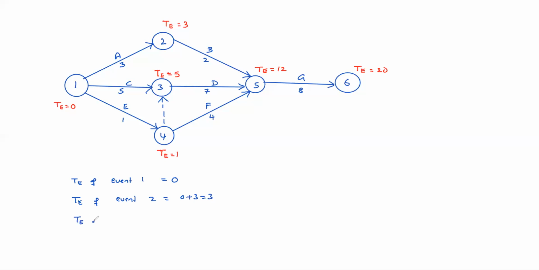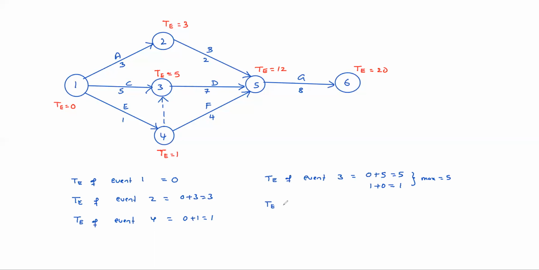Similarly, T of event 4 is 0 plus 1, 1. Coming to T of event 3, two things are there: 0 plus 5 equals 5, and another is 1 plus 0, equals 1. Whichever is maximum, max equals 5. So 5 is the T of event 3.